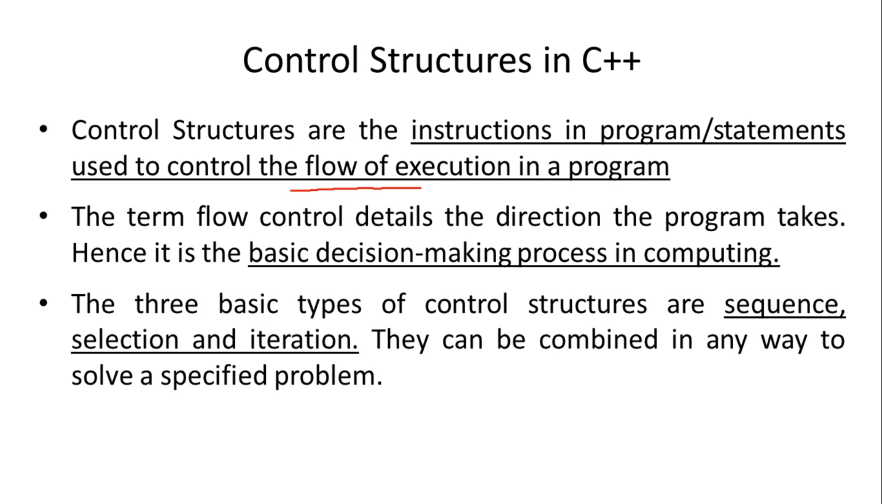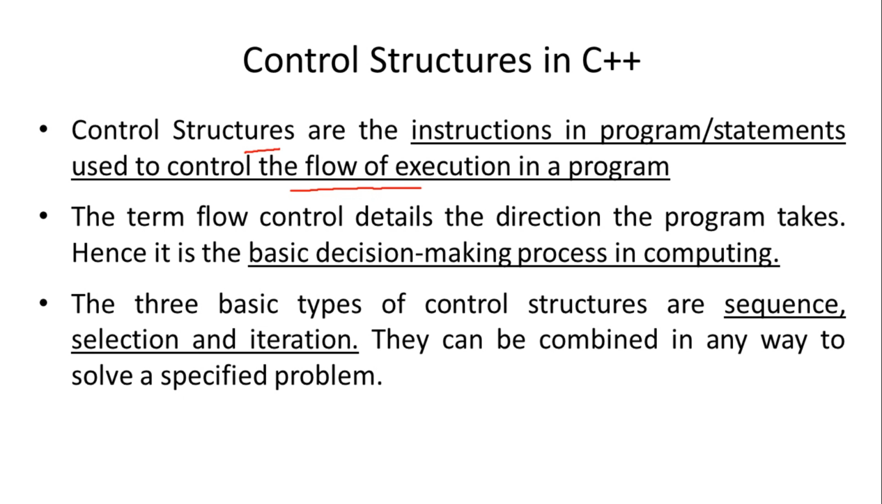But there are some situations or conditions upon which the flow of execution of the program may change. That means, if some of the instructions are executed, then depending upon the result of that condition, the next instruction may or may not be executed. That means the flow of execution may not be sequential. To handle these situations, control structures are used.